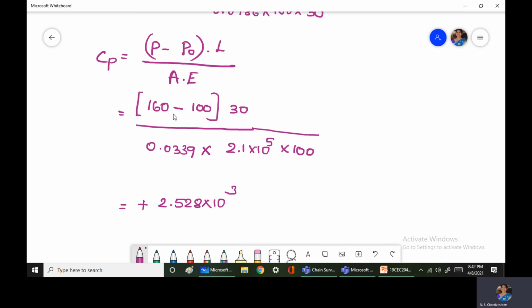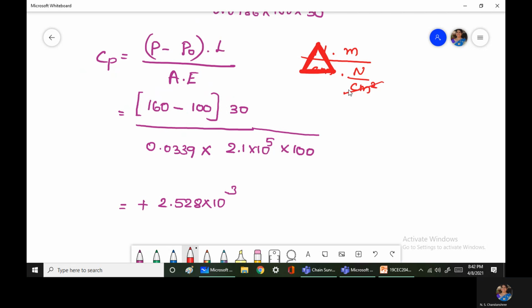Again, this is positive because field measurement is high. We will just look into the unit. P and P naught, both the values are in Newton, multiplied by length in meters, divided by A value in centimeter square. Now E value is in Newton per centimeter square. So now what happens?